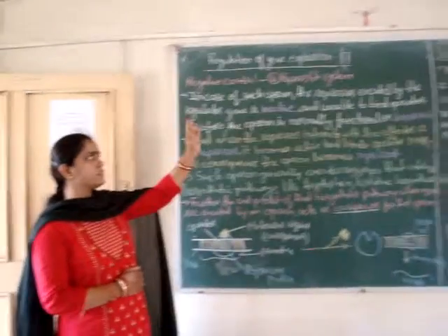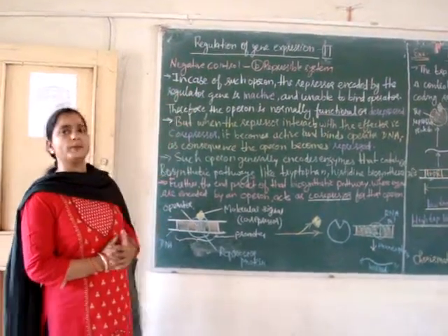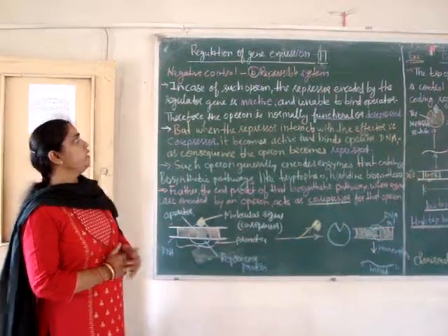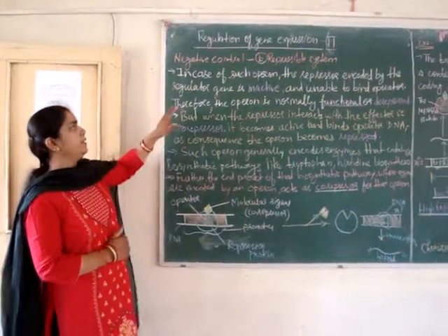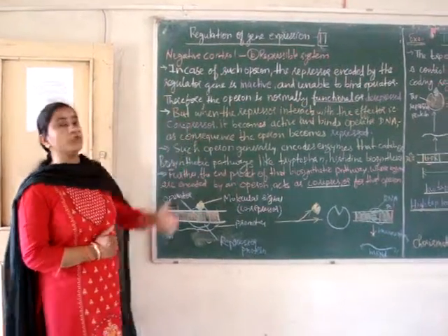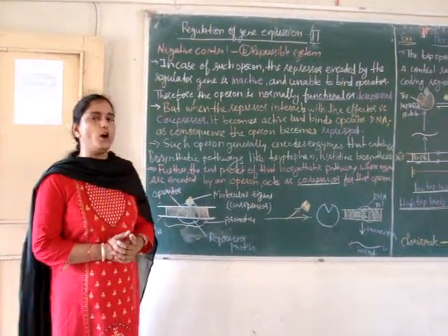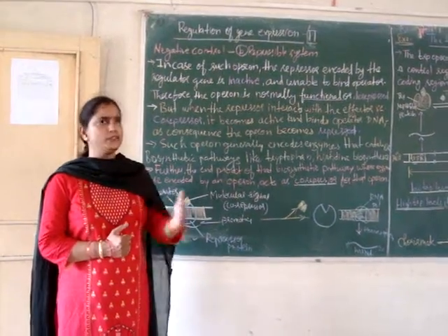In the case of operons which are under the control of a repressible system, the repressor encoded by the regulator gene is inactive and unable to bind the promoter-operator region, and therefore the operon is normally functional, or de-repressed. We say that it is de-repressed.